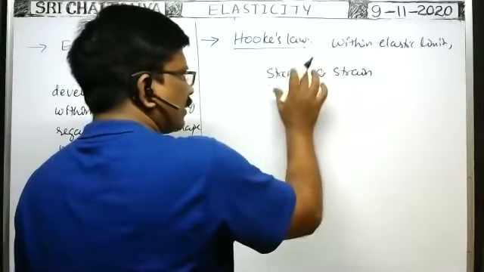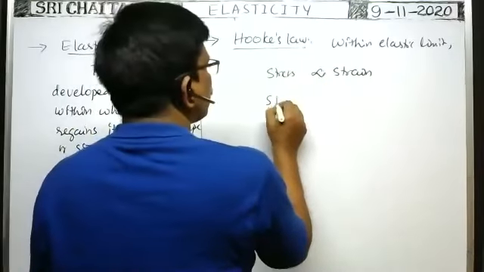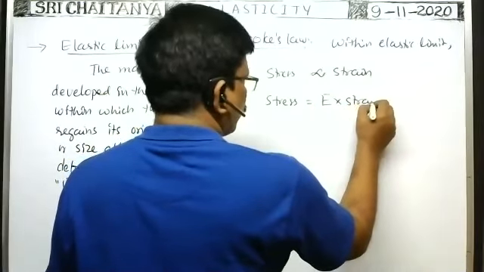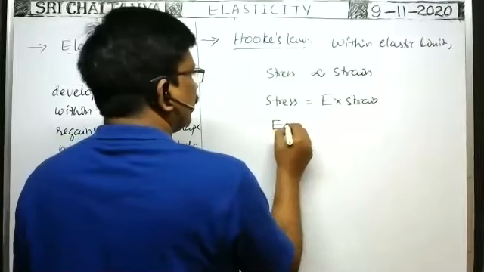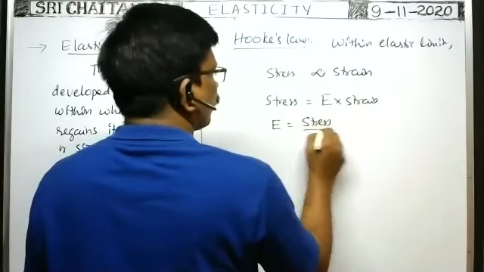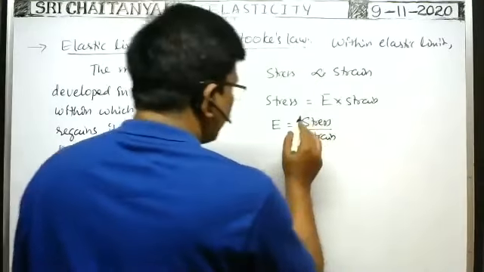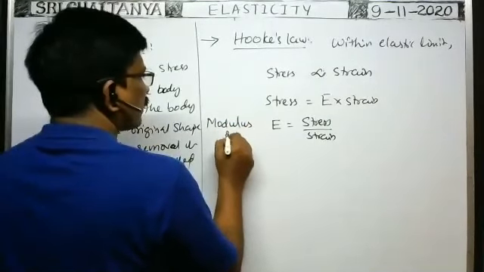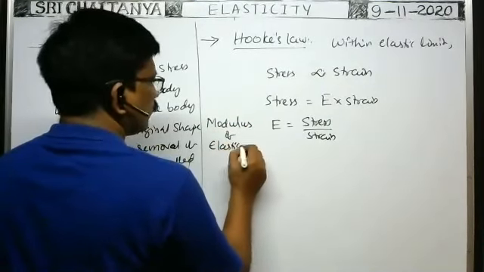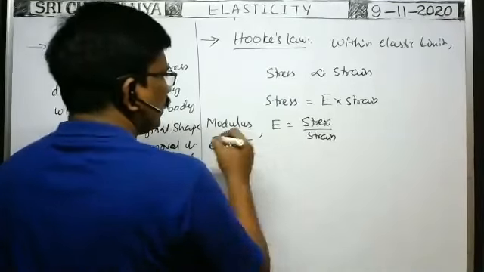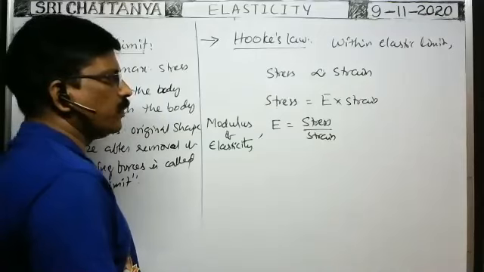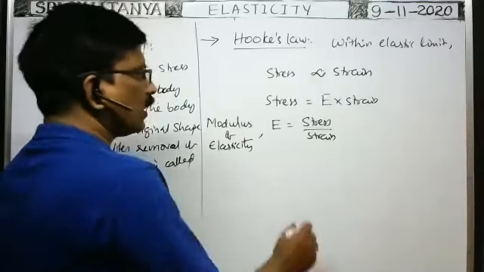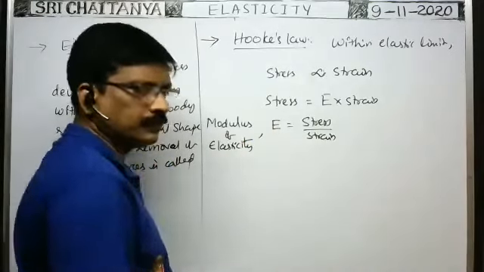So within the elastic limit, stress is directly proportional to strain, or stress is equal to some proportionality constant capital E into strain. This proportionality constant E is equal to stress by strain. This proportionality constant is called modulus of elasticity. So modulus of elasticity E is equal to stress by strain. What is the SI unit of this modulus of elasticity?